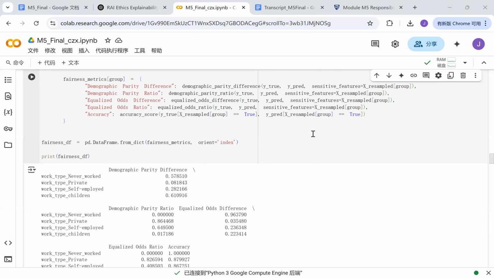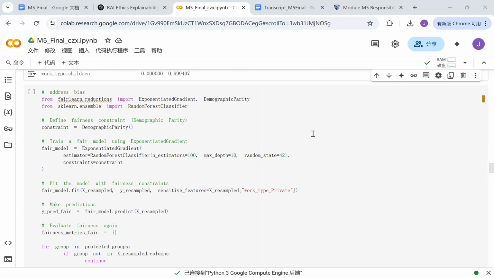Even though the model has high accuracy, it is far from fair. The extreme differences in demographic parity ratio and equalized odds ratio show that some groups are almost completely excluded from positive outcomes, which is a major ethical issue. Adjustments need to be made to improve fairness without sacrificing too much accuracy.